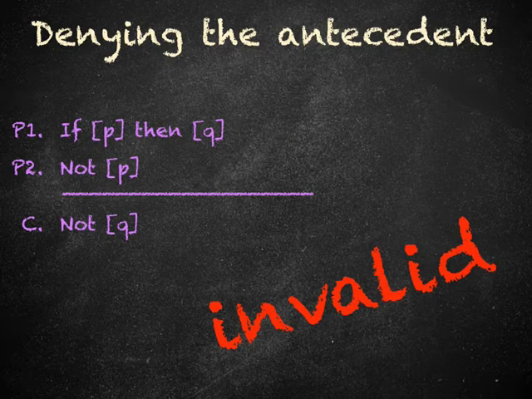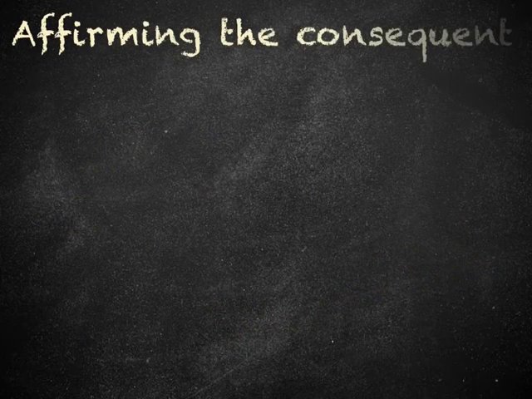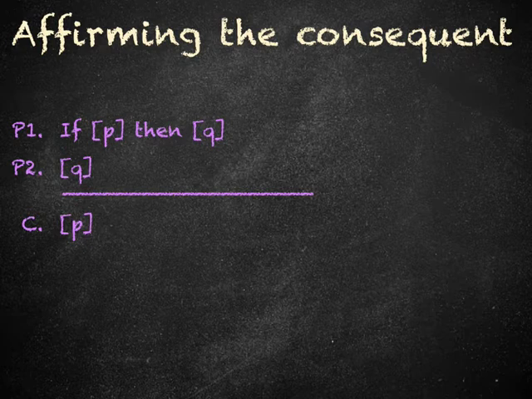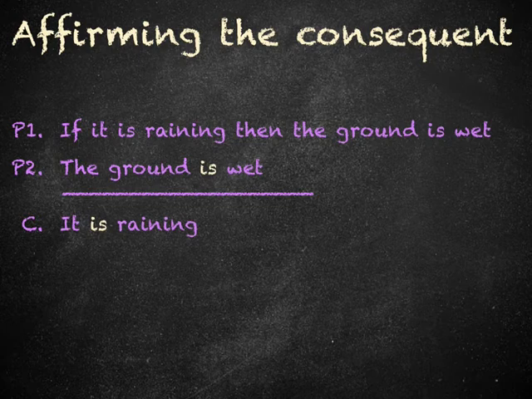The second mistake is called the fallacy of affirming the consequent, and the argument looks like this. If P then Q, Q, therefore, P. Once again, there is really nothing wrong in noting that the consequent is true. The mistake is in thinking that this tells us something about the antecedent.